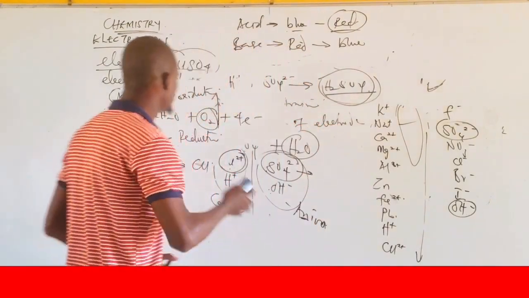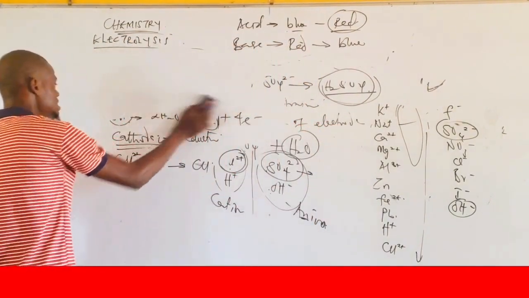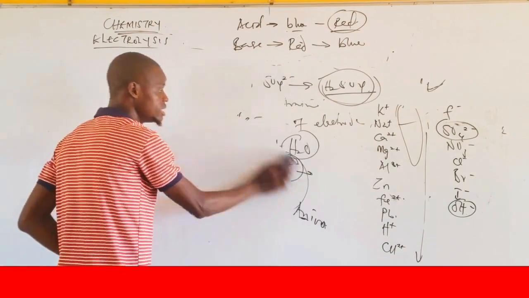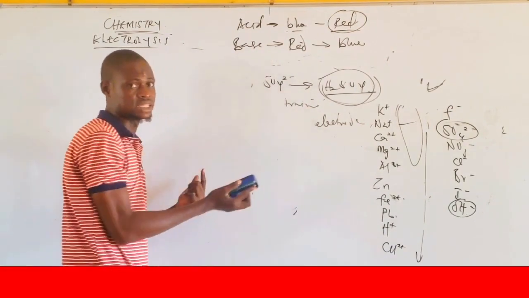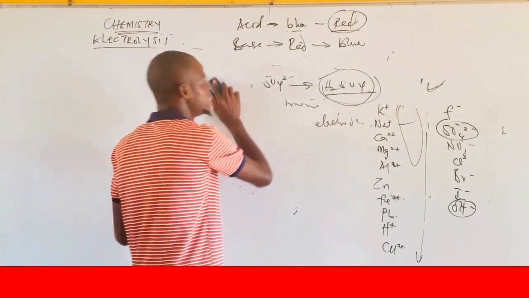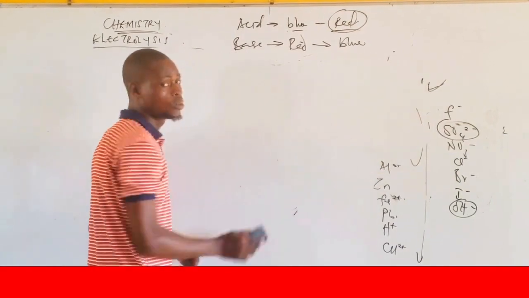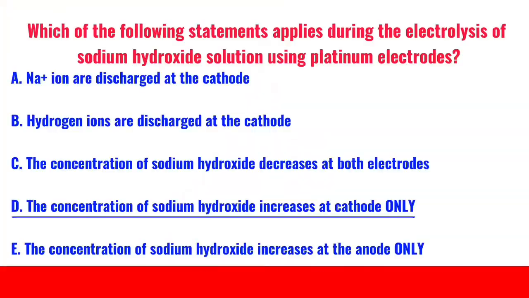Let's take a look at the next question. This same year, another year. This question has been repeated more than twice. Are you getting me? In JAM. Now, I want students to understand what is there. Question 2, they said, which of the following statements applies during the electrolysis of sodium hydroxide solution using platinum electrode?